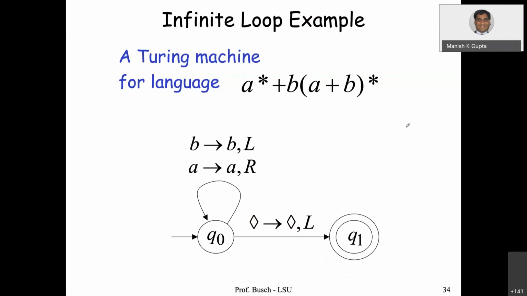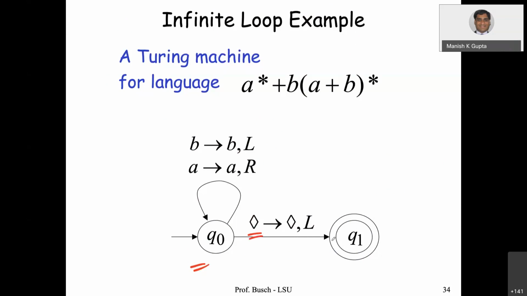Infinite loop example. Suppose we have the language a star plus b, a plus b star. So now what will happen? In the start state, q0, if you read a, move right. If you read a, move right. If you read b, you move left. And as soon as you hit the blank symbol, you move left and stop.